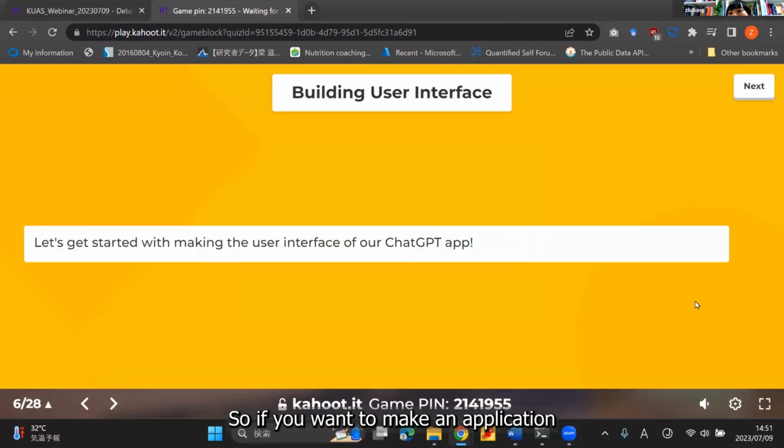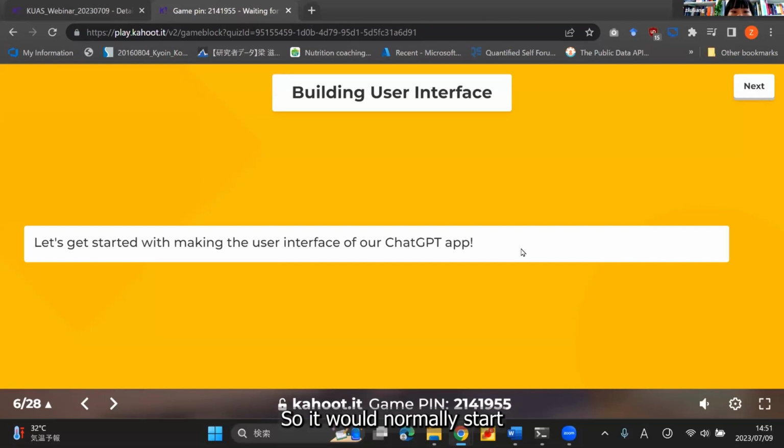So if you want to make an application, first you need to build the user interface. So right now what we're looking at is a user interface. Basically, a user interface is some sort of information window where the user can interact with the system.